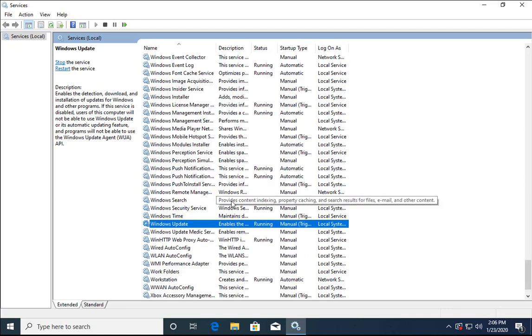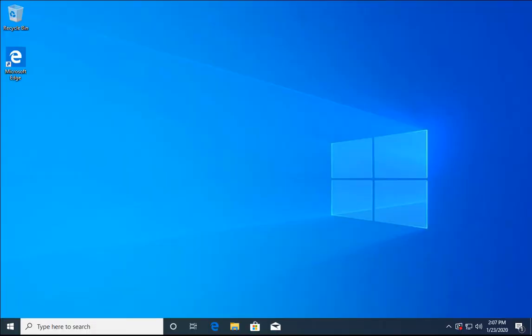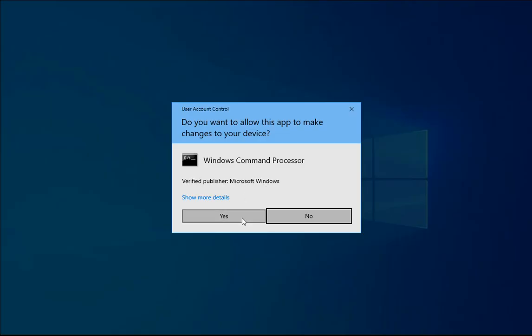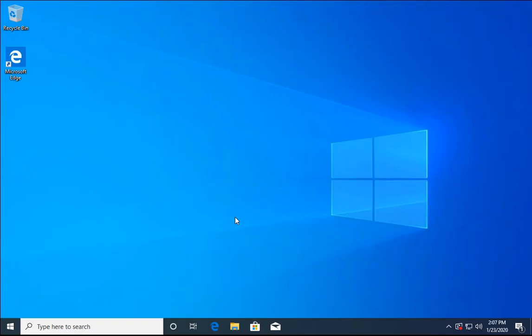If the issue is resolved, then it's okay, you can skip the other methods. If the issue is not resolved, then you have to follow another method. This particular method needs administrator rights and you must log into an admin account to follow these steps. So type CMD in the search box and then open it as run as administrator. It will ask you for user account control permissions, then click on yes.